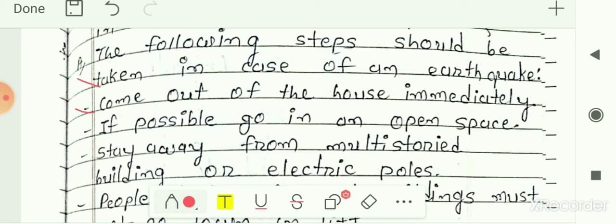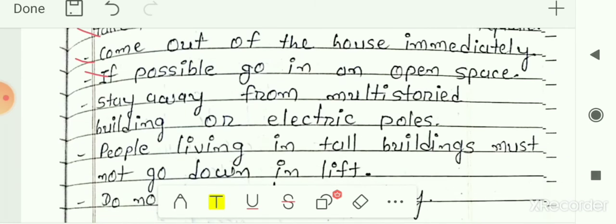In earthquake, we know that the upper layer of the earth is shaken, so there might be chances of houses and buildings falling down. So we should come out of the houses immediately if we are experiencing that an earthquake is about to happen. Next is, if possible, go in an open space. If it is possible, then we have to go in an open ground or in open space.